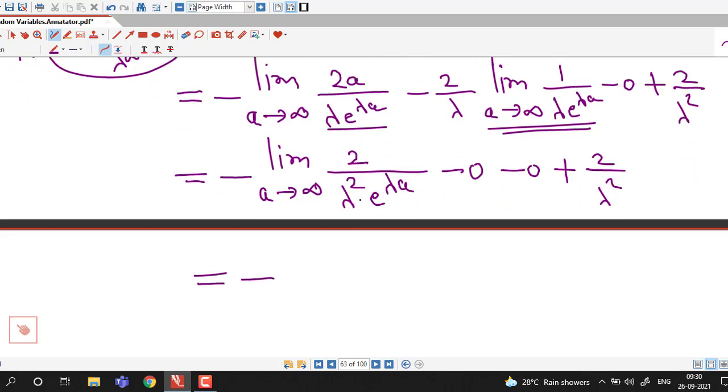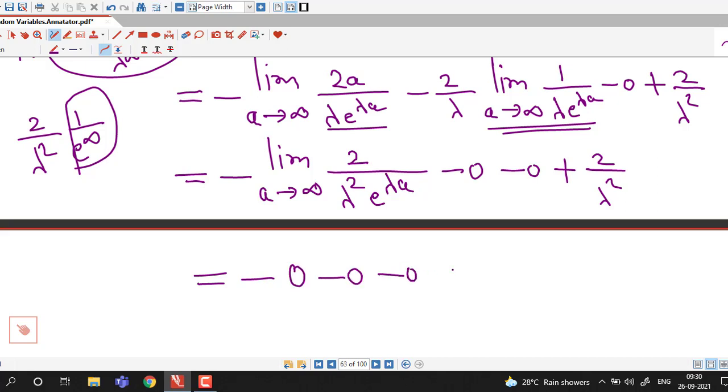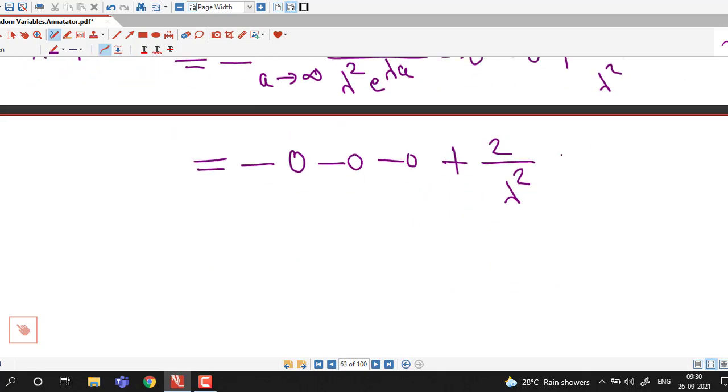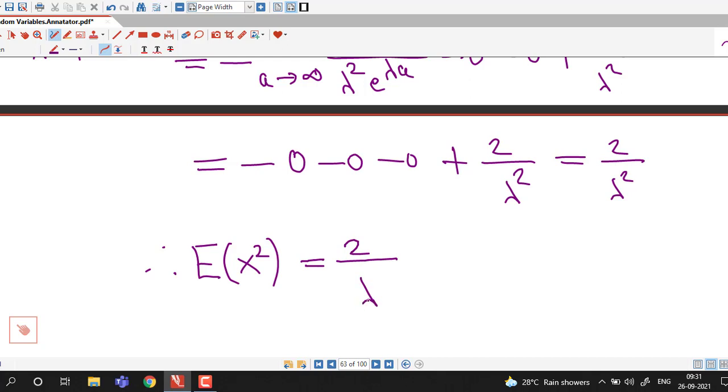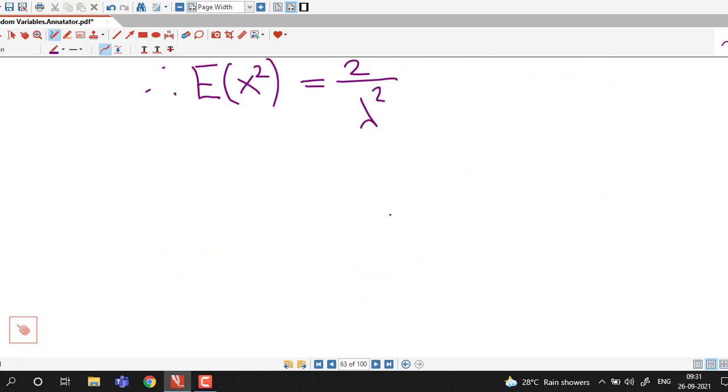So this is equal to, now if we take limit as a tending to infinity, here we will have 2 over lambda square into 1 over e raised to infinity, and this is 0, so we have 0 here. And finally we have expected value of x square equal to 2 over lambda square. So therefore expected value of x square is 2 divided by lambda square.